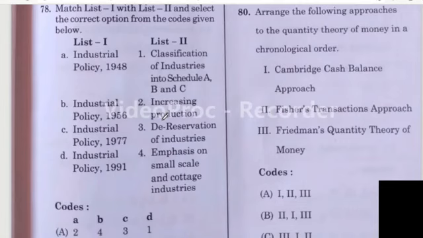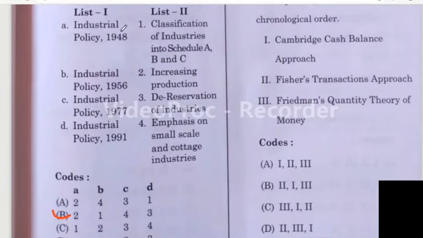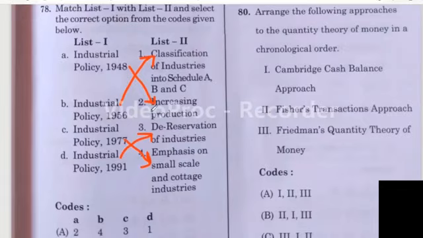Question number 78. The right answer is option B. A is 2, industrial policy 1948, increasing production. Then B is 1, industrial policy 1956, classification of industries into schedule A, B and C. Then C is 4, industrial policy 1977, emphasis on small scale and cottage industry. D is 3, industrial policy 1991 is de-reservation of industries. So option B is the right answer.